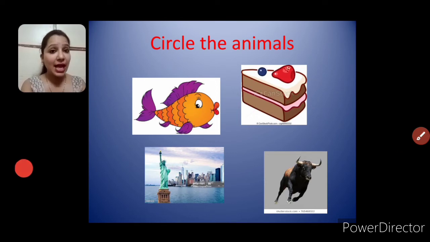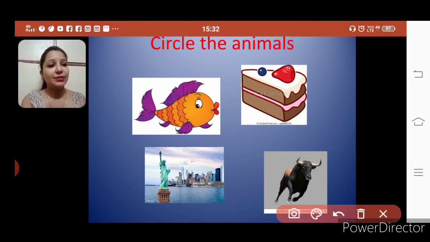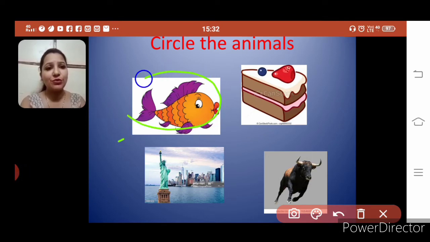Now circle the animals. Now you have to circle the third category of noun. People, places. Third is animal. First picture is of a fish. Is it animal? Yes, you have to circle it. Second, again, pastry. Is it animal? No, it's a thing. So we will not circle that.